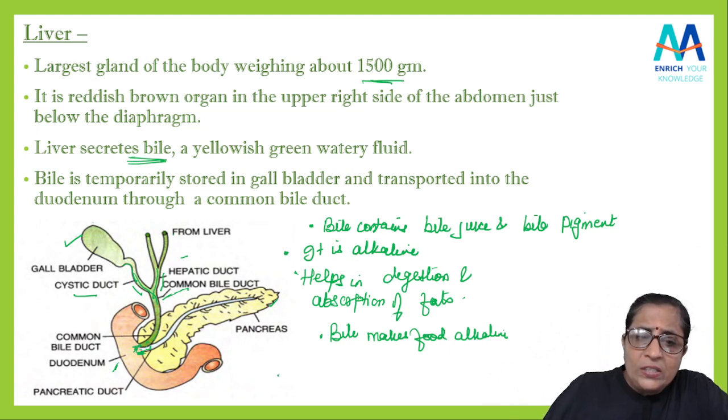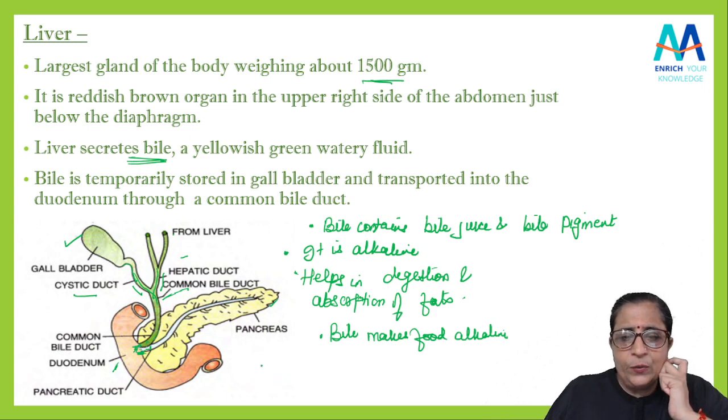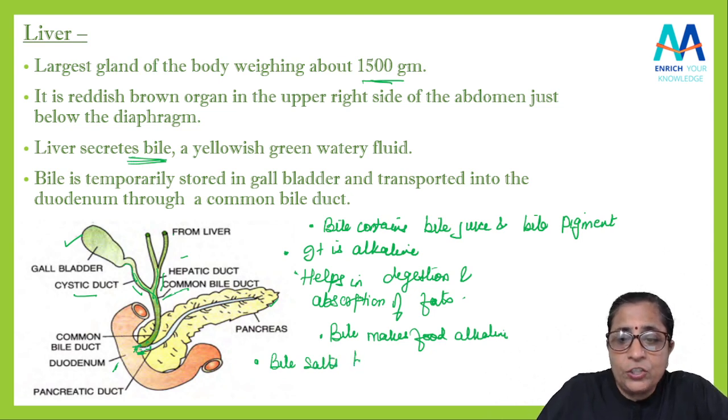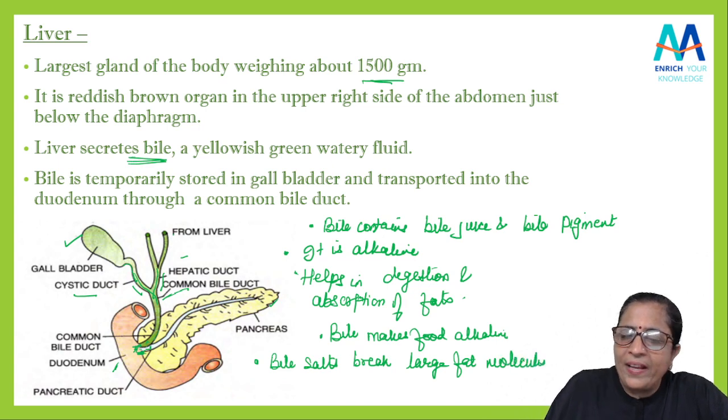OK, and जो बाइल सॉल्ट्स होते हैं स्टूडेंट्स, what will it do? The bile salts, they will break large fat molecules, और फैट को ब्रेक करके क्या बनाएगा?